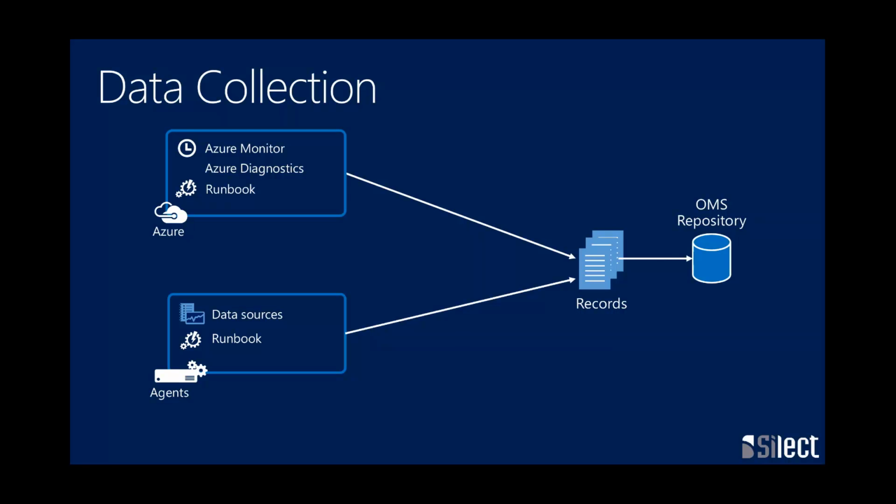Now notice I'm showing those running both within Azure and on the agent. Most of the time these things are going to run in Azure. There absolutely are ways, something we call hybrid runbook worker, which allows us to run an automation runbook on an agent. There are some challenges with it, and I'll get to that. Let me go through the demos here, and I have a section on where we currently have some challenges that we're trying to figure out interesting solutions for. But again, very different than the way that we implement agent level monitoring in the OpsMan world.